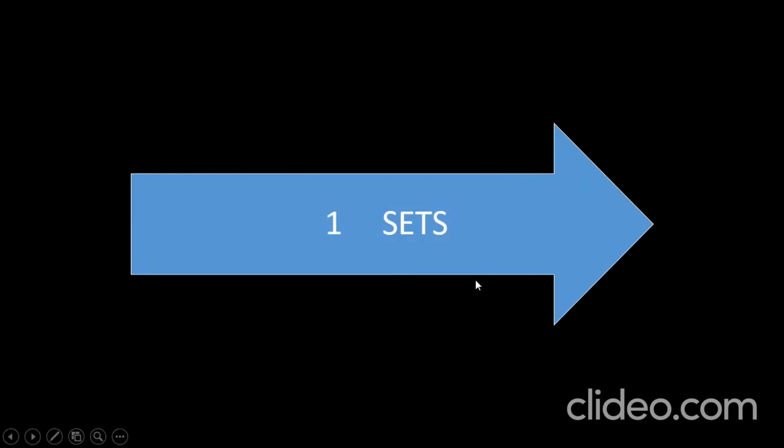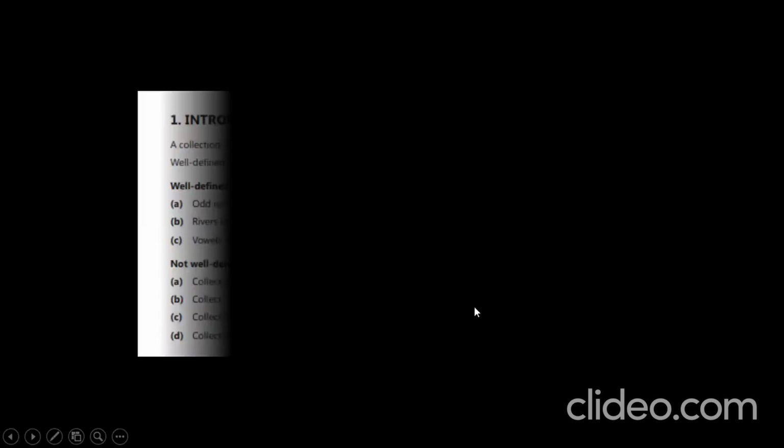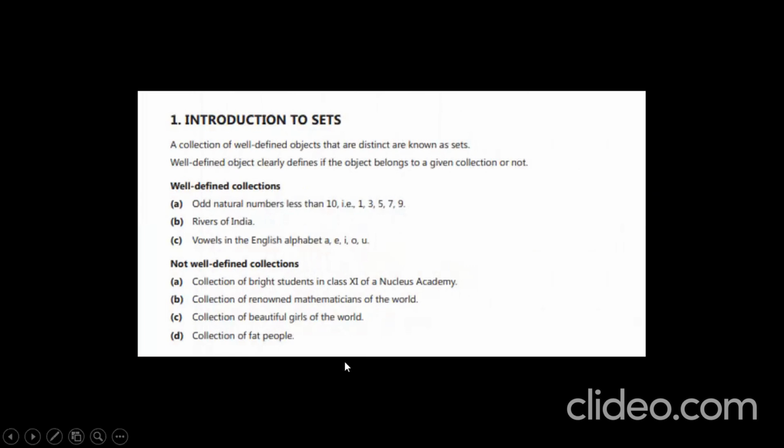We can observe all these things. If I specify the main word, distinct, then it is going to be a set.